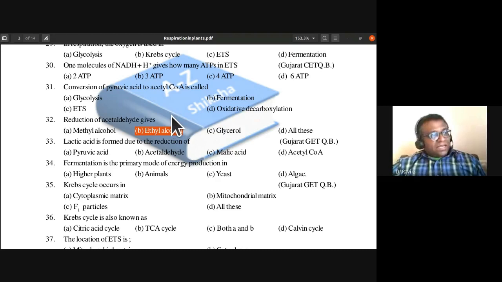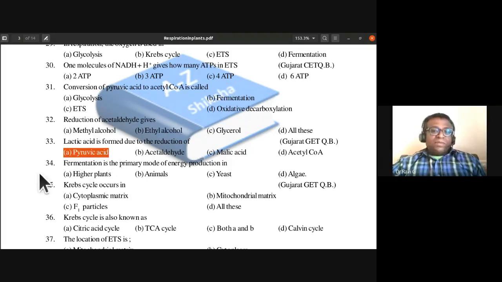Lactic acid is formed due to the reduction of pyruvic acid, acetaldehyde, malic acid, or acetyl coenzyme A. Lactic acid is formed due to the reduction of pyruvic acid. So A is the answer. 33rd, A is the answer.